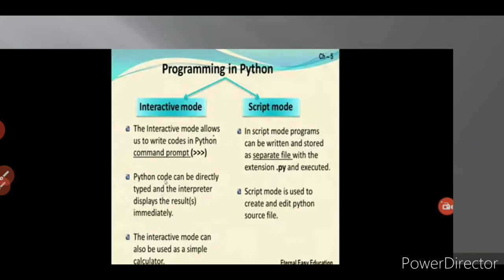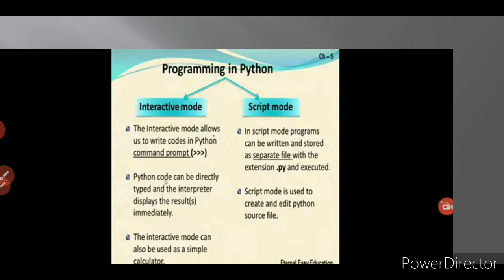In interactive mode, what do you mean by interactive mode? Interactive mode means it allows us to write code in Python in the command prompt. The MS-DOS command prompt we already know. Like that, in Python also we have a command prompt along with the triple greater than symbol. The starting symbol is the triple greater than symbol. After that we have to type our program.